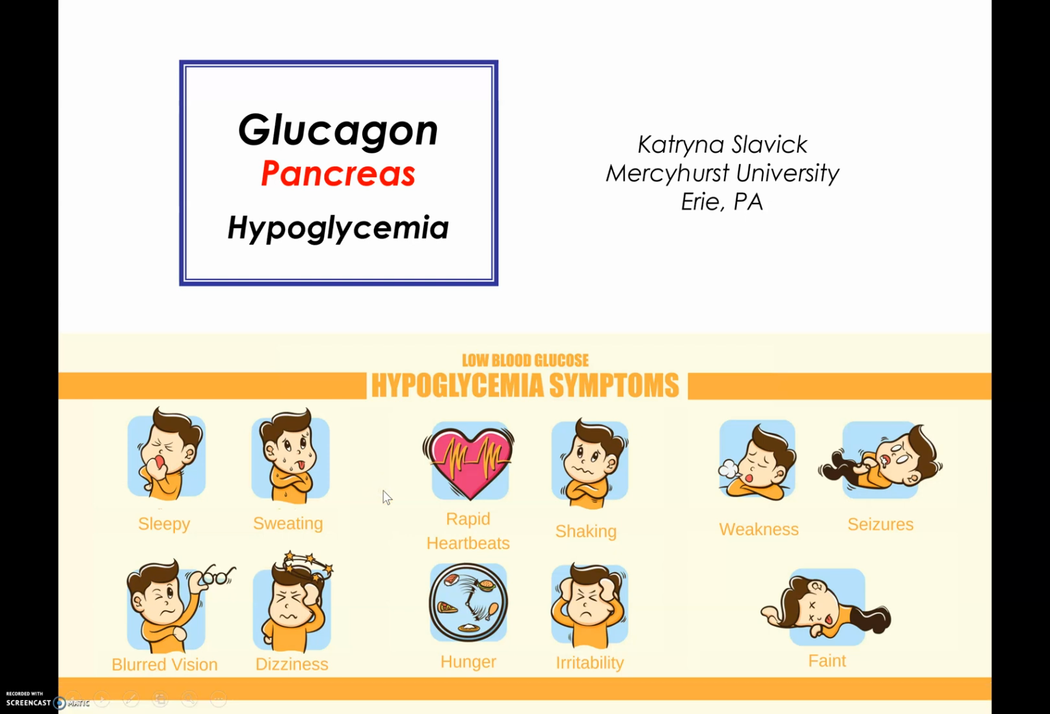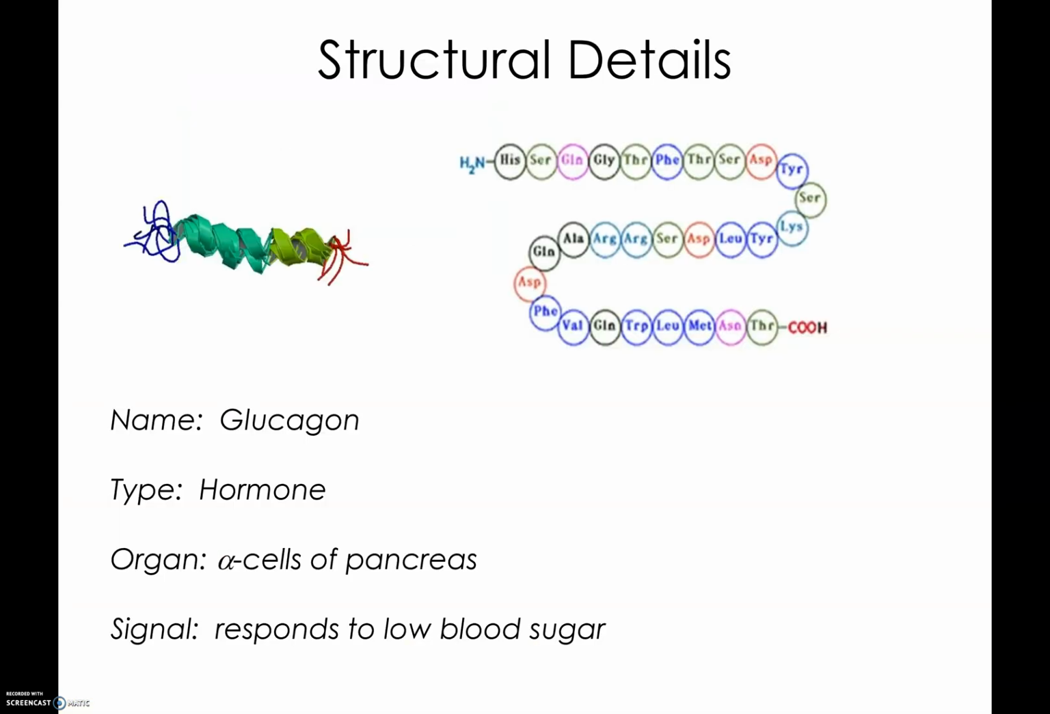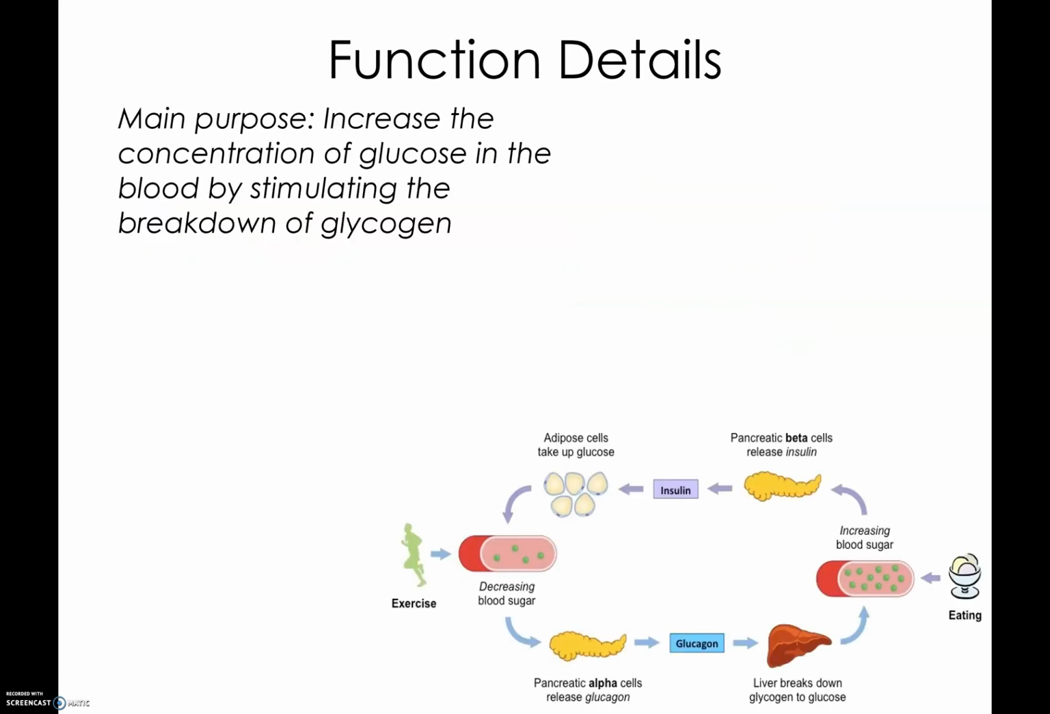This video presentation is on the hormone glucagon, which is produced by the pancreas to help regulate blood sugar, and when the blood sugar levels get too low, it causes a disease called hypoglycemia. Glucagon is a protein-based hormone that is synthesized by the alpha cells of the pancreas in response to a decrease in glucose levels. This decrease in glucose levels in the blood could be caused by a number of factors, and extreme low glucose levels contribute to hypoglycemia.